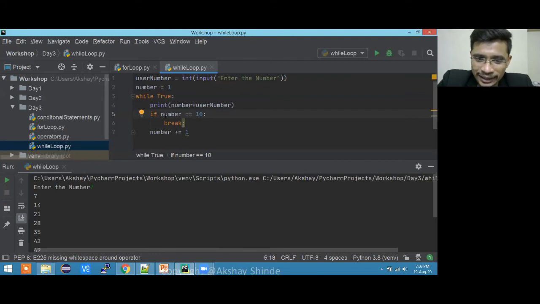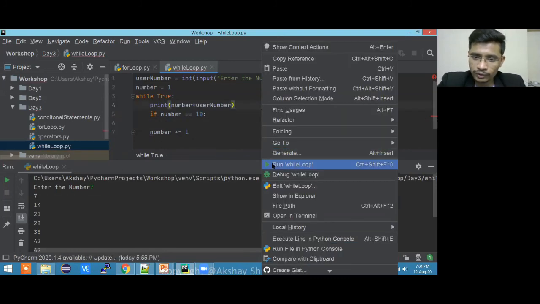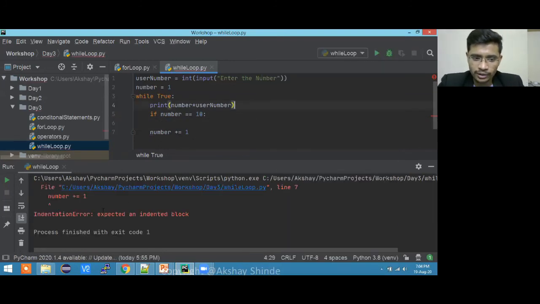So I'm doing this thing right now. What you will understand is it will print the numbers till then, and once it's gone, let me remove the break for now and show you what happens. If I put True directly over there, it will go infinite times. Sorry, what happened to this? Indentation.